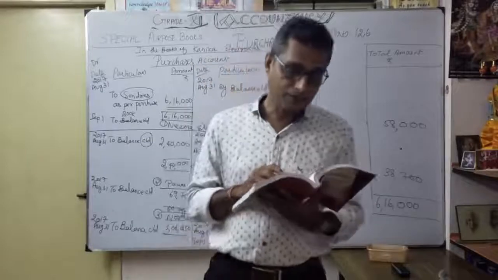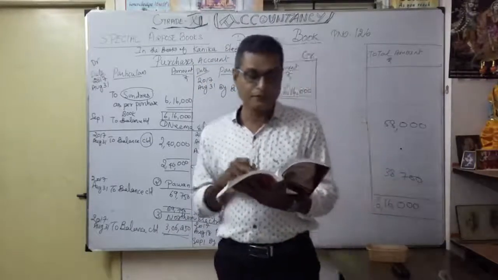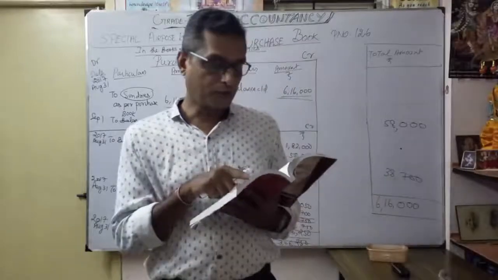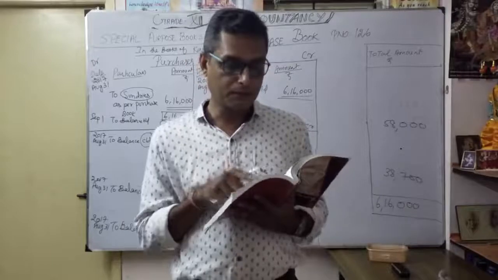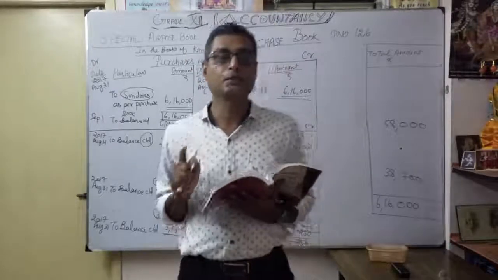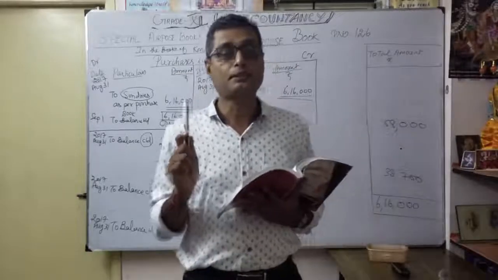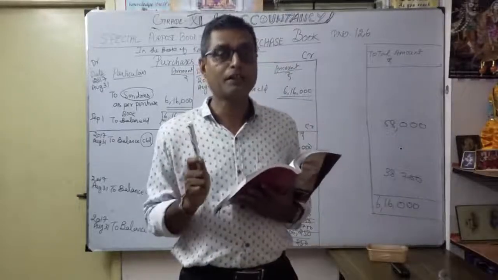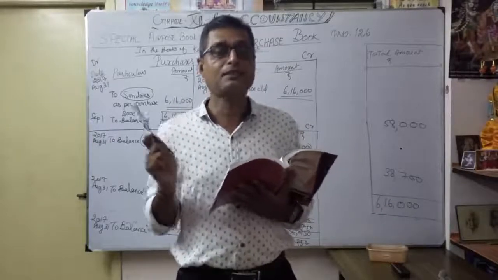Okay. That is date 23, isn't it? July 23, that you mark it. So they have given purchase from Lumbar Furniture. Okay, as per invoice number, 2 chairs at 600 per chair, 1 table at 1000 per table. So that one you should not enter in the purchase book. That is very, very important because it is an asset, not a purchase of the concern. Understood?